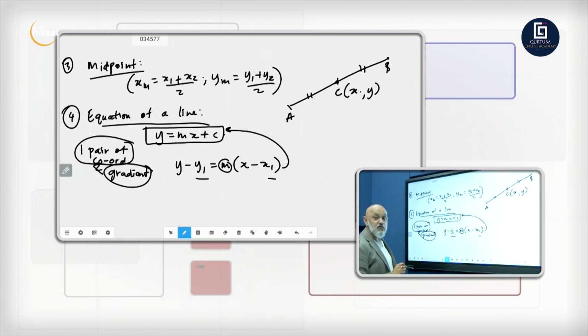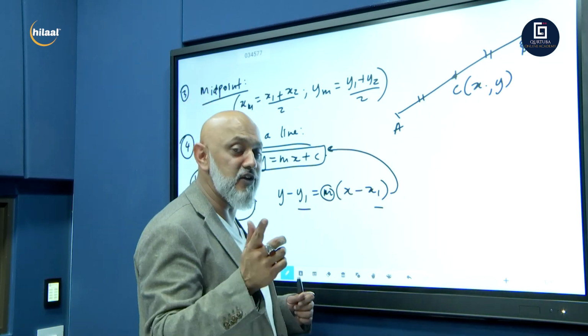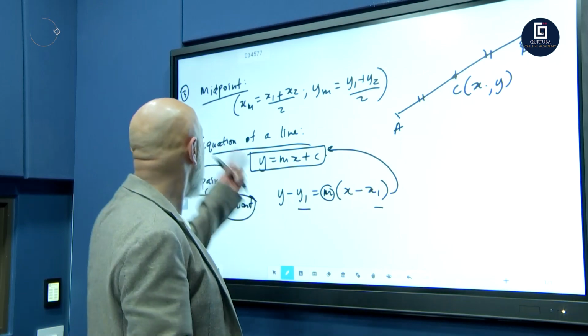We're going to be utilizing this formula a lot, especially when we are finding equations of tangents. Right, grade 12s, you know exactly what we're talking about. So take these formulas down.